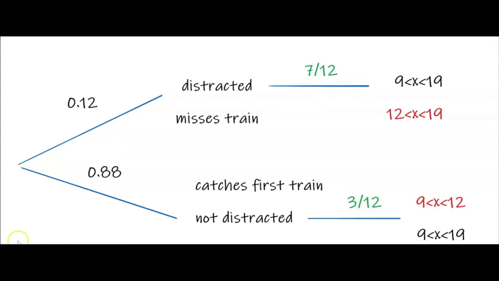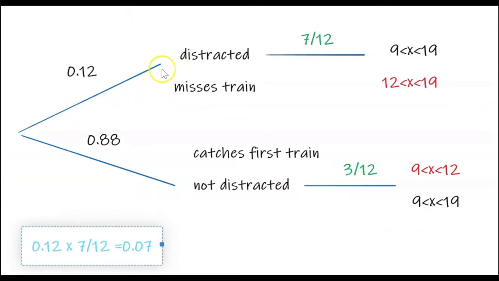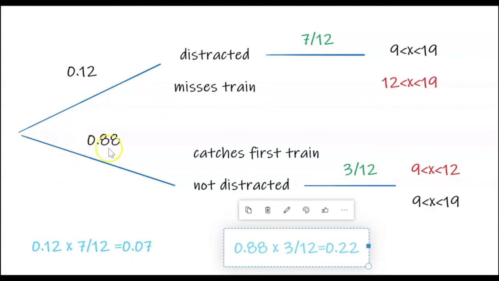So the probability he was distracted and his time was between 9 and 19 will be found by doing 0.12 times 7/12, which is 0.07. Or he is not distracted, and if his time is between 9 and 19, we want to work out the probability he is waiting, which is 3/12 times the 0.88, so 0.88 times 3/12 is 0.22.